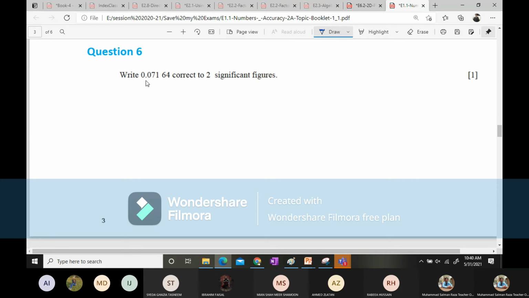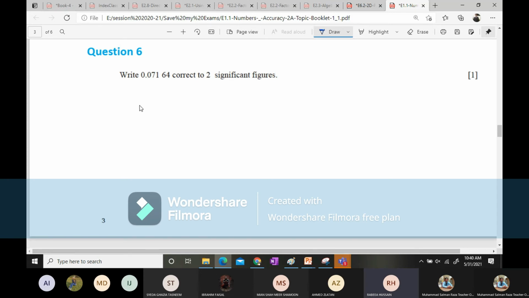Now, the question is: write 0.07164 correct to 2 significant figures. Correct to 2 significant figures means only 2 numbers should be highlighted on the screen. So what will be the answer? I want quick responses, guys. Come on. What is the answer? 77. Say it again, beta. 72 actually. 72.